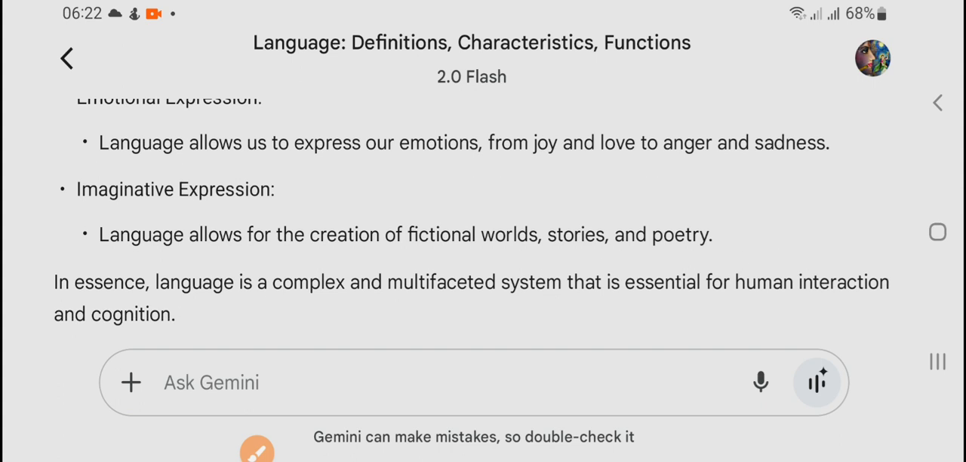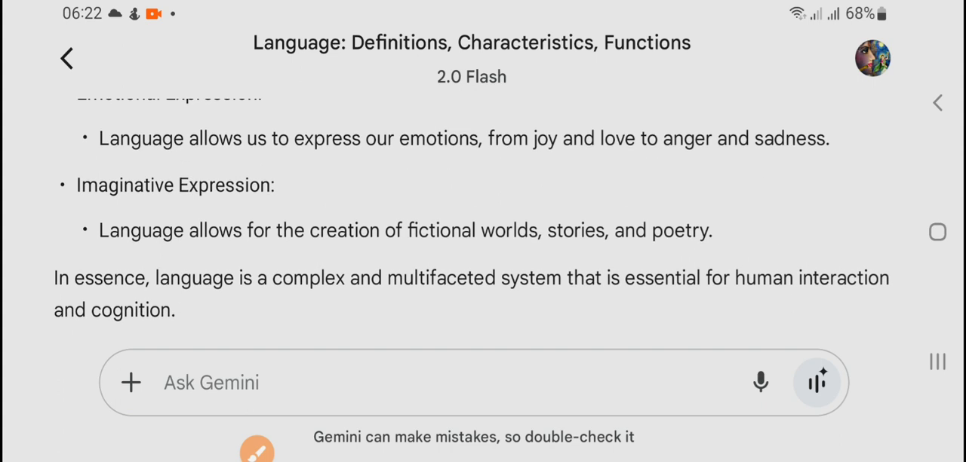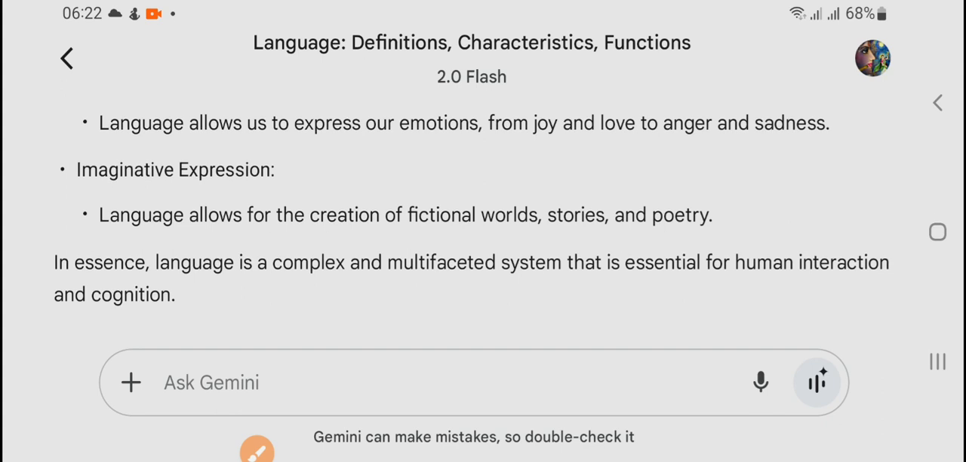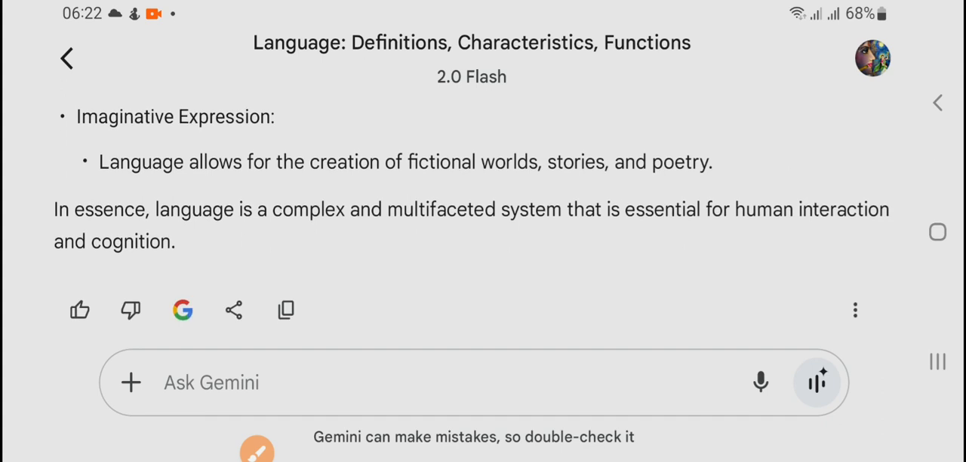Then emotional expression. Language allows us to express emotions from joy and love to anger and sadness. Because of the choice of words, our thoughts, our mindset, our thinking process, our mentality, our mood will change because of language and words, tone, everything, right? Then imaginative expression. Language takes us to another world.